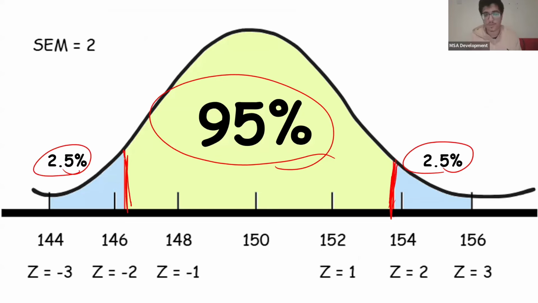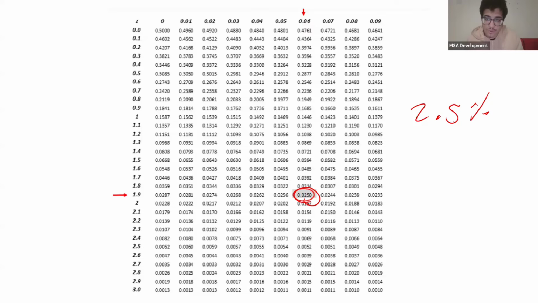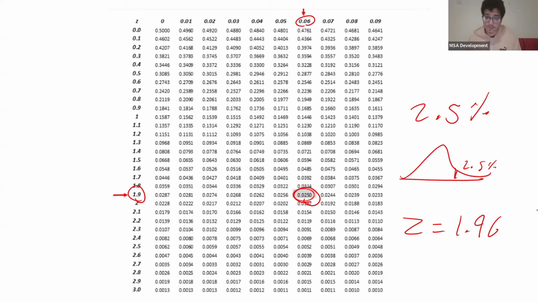Over here, we found 2.5%, and this z-table is giving us the 2.5% that's here. Now that we found this number, we have 1.9 and 0.006. So the z-value we're looking for is 1.96.